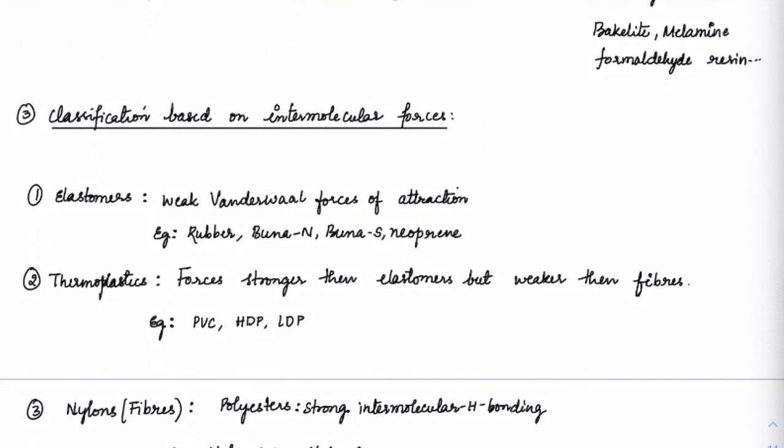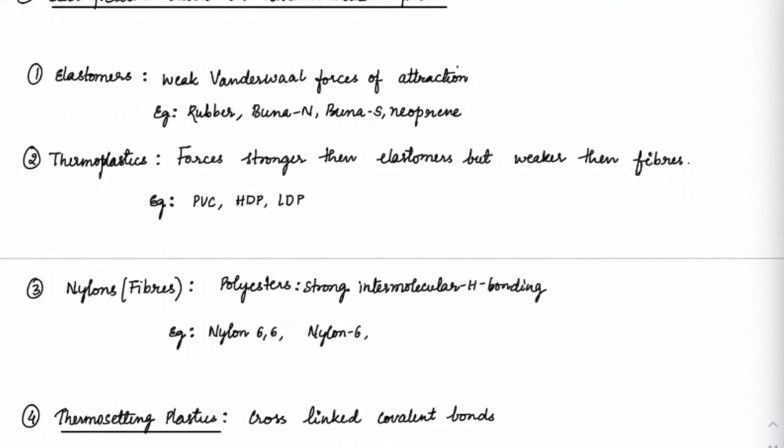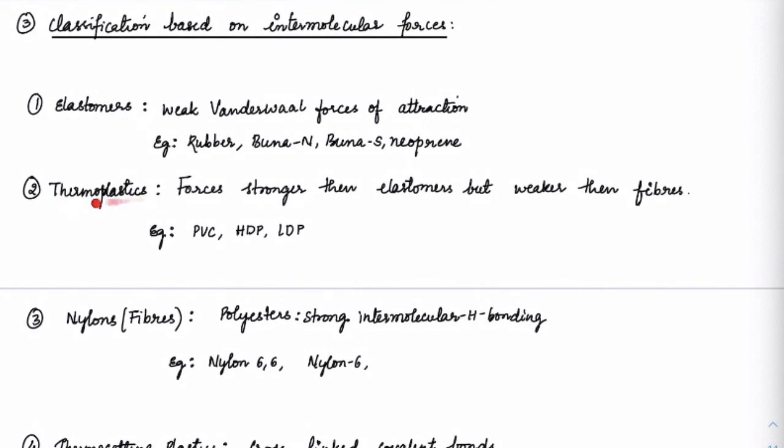The last classification is on the basis of intermolecular forces. We can have four types: elastomers, thermoplastics, nylons and thermosettings. Elastomers have weak van der Waals forces of attraction. If you stretch them or apply a small amount of temperature, they regain their structure. Like if you take rubber, stretch it and leave it, it will regain its elastic nature. The same thing happens with Buna S, neoprene, all of them, because these are all rubbers.